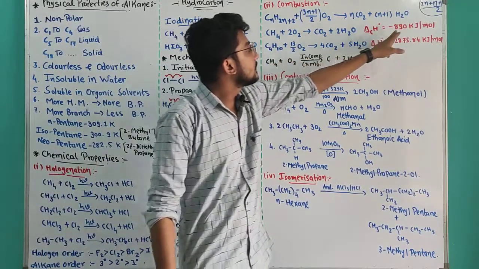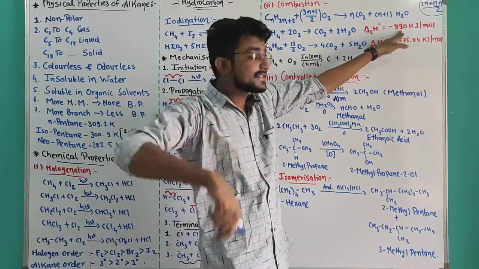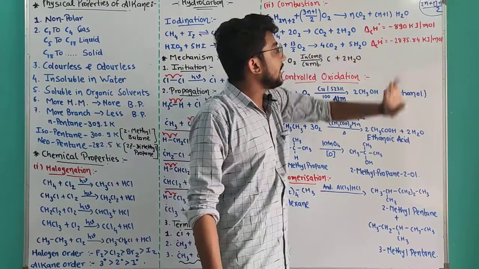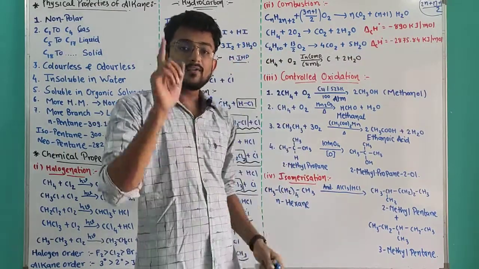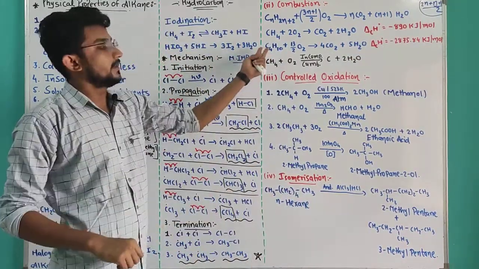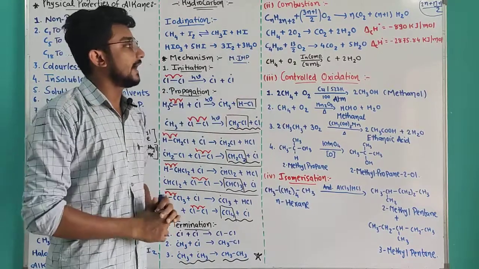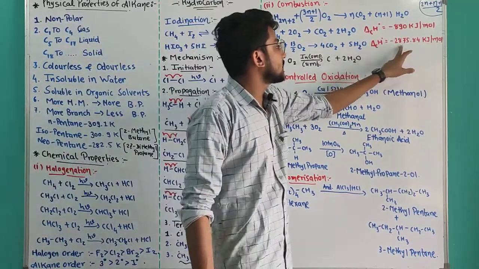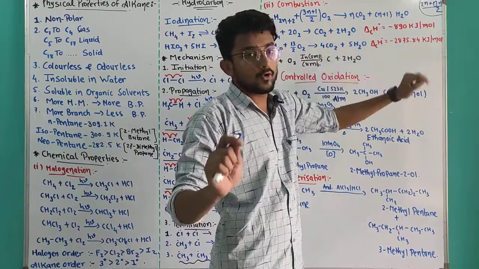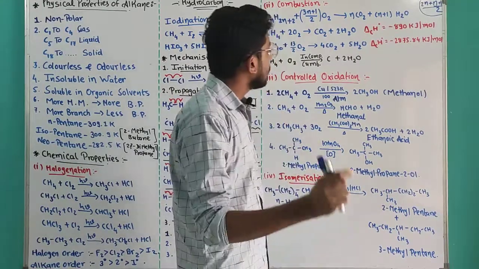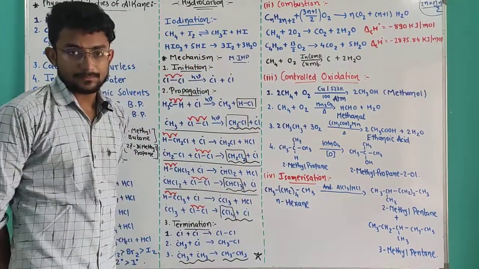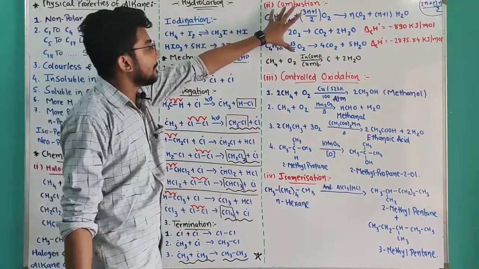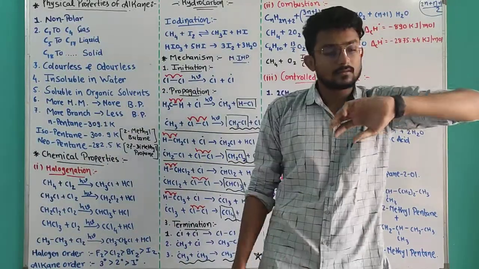Methane releases 890 kilojoule energy per 1 mole, and butane, a main constituent of the LPG, releases 2875.84 kilojoule energy per 1 mole combustion. That was the complete combustion reaction.